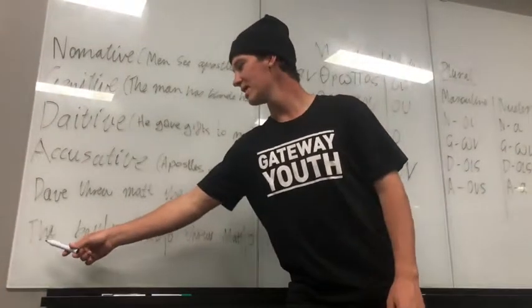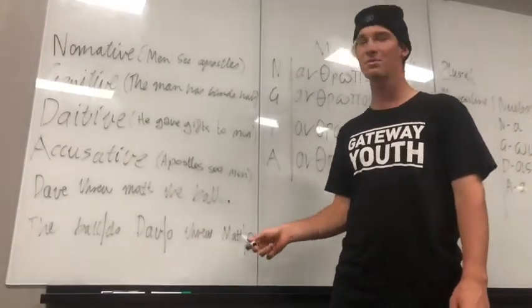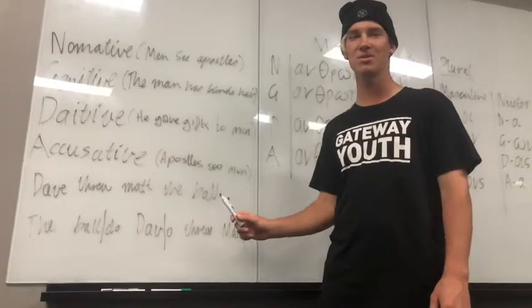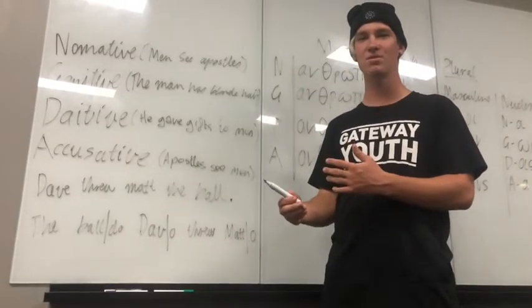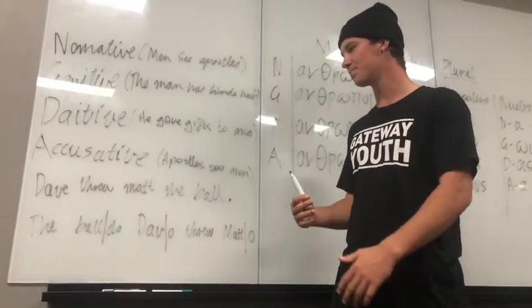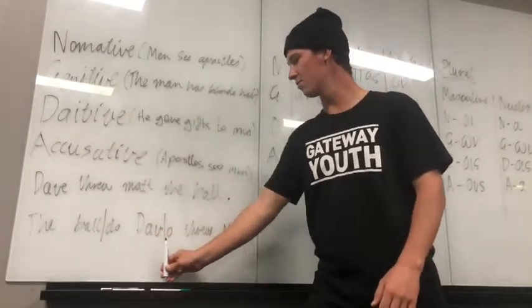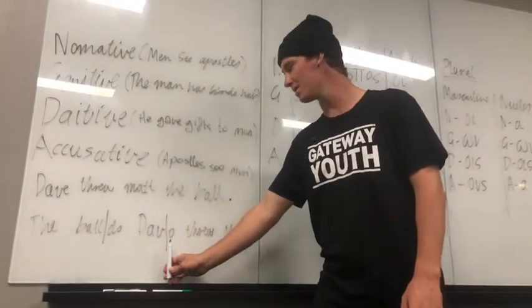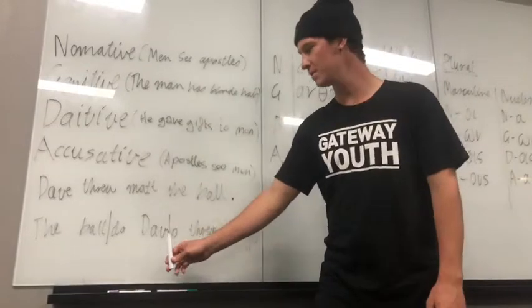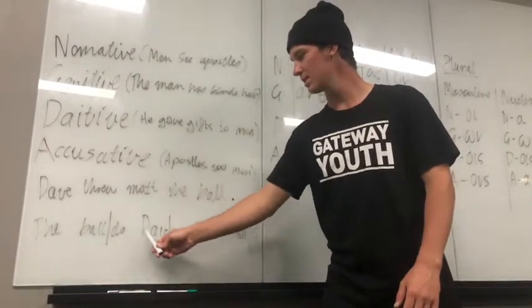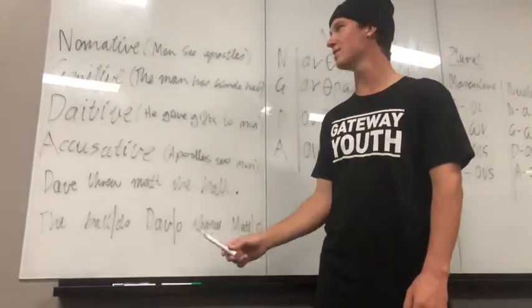Now, let's take this other sentence. Let's say, "Dave-o threw Matt-o." We would have no idea what that means because the word order is out of alignment. But if we train ourselves to think like the Greeks did, they would be able to read this because of the ending of the word. Now obviously these are made up, but they prove a point: the ending of the word, outside of the stem, actually tells us the meaning and the word order of a sentence.